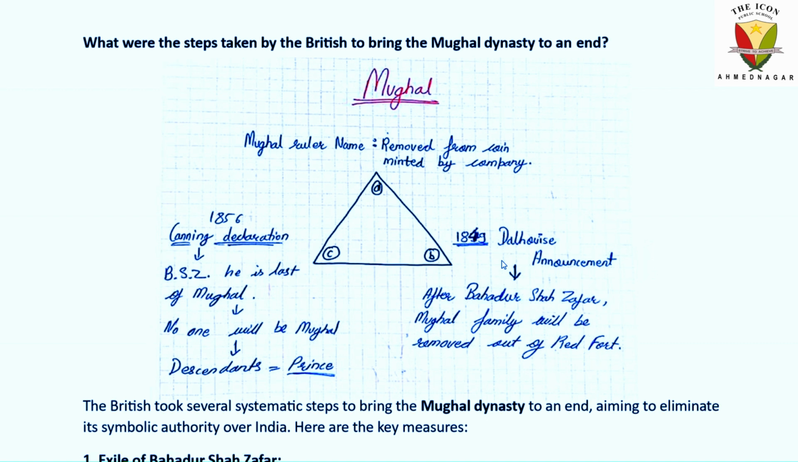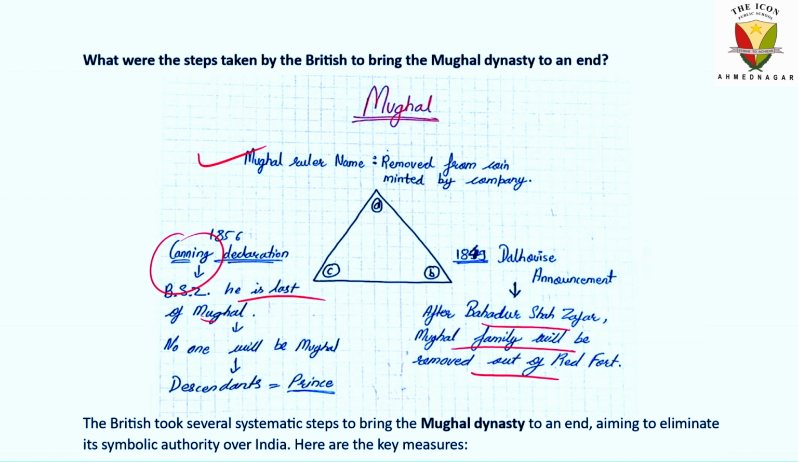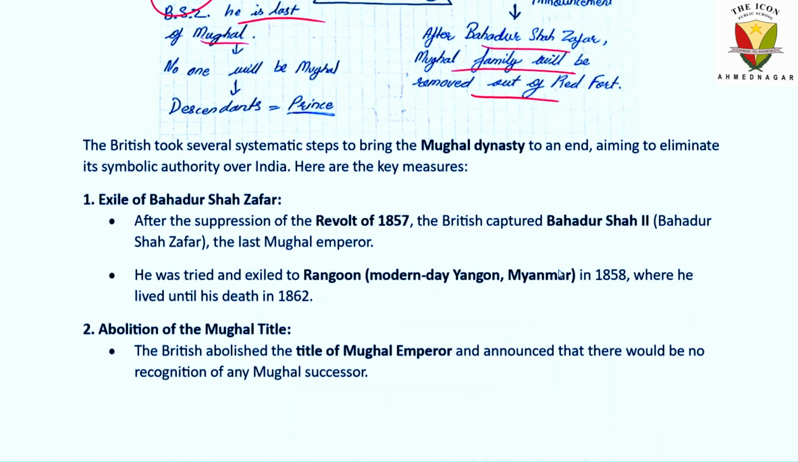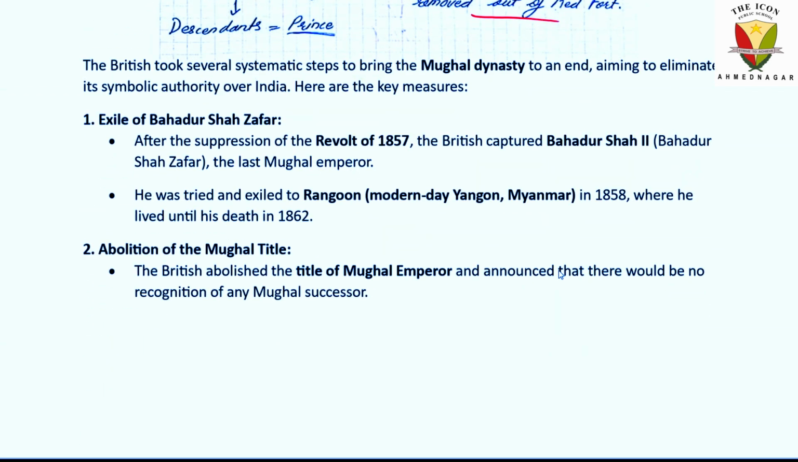What were the steps taken by the British to bring the Mughal dynasty to an end? We have discussed this also: Mughal rulers' names were removed from the coins minted by the company. Dalhousie announced that Bahadur Shah from the Mughal family would be removed out of the Red Fort, and Canning declared that Bahadur Shah Zafar is the last Mughal. After that there will be no Mughal, and descendants will be called princes. You can write it in point form and mind map form also.